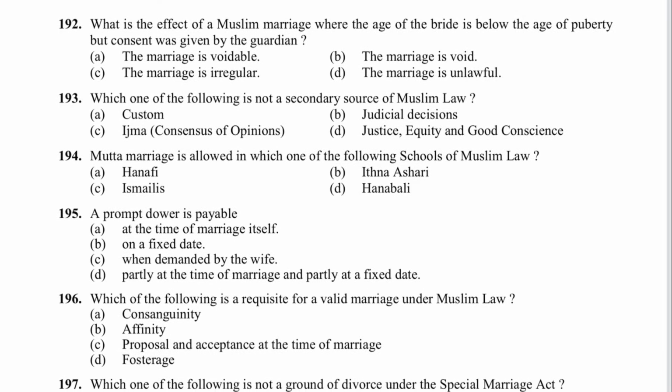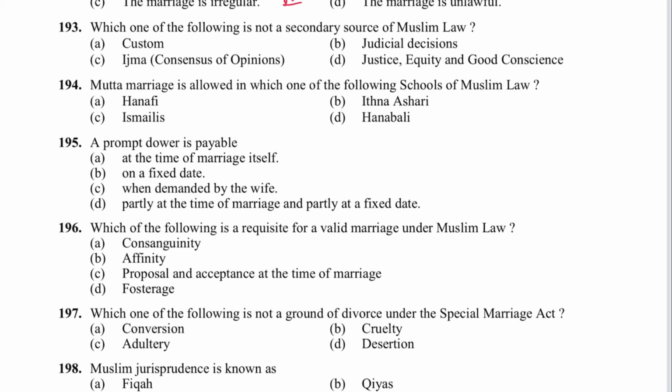Next 192, what is the effect of Muslim marriage where the age of bride is below the age of puberty but consent was given by guardian? The marriage is voidable at the option of the bride. A is the answer. Under Muslim Women Protection of Rights on Divorce Act, under subsection 2 and clause 7.